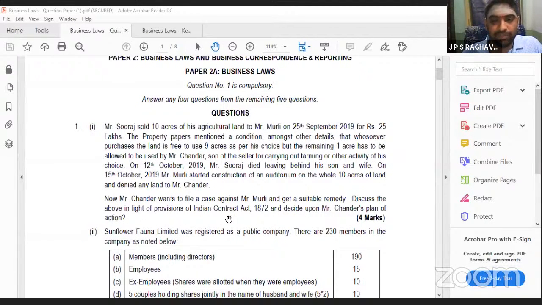So in the light of the provisions, decide what Chandra's plan of action is, what he has to do, and that he can file a case and get a remedy. If you write the conclusion, whatever I told you: second paragraph facts, third paragraph analysis, and lastly the conclusion: yes, he can file and he can get a remedy. If you write like this in the conclusion point, you will get completely 4 marks.